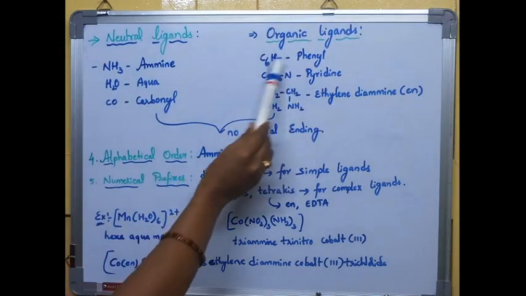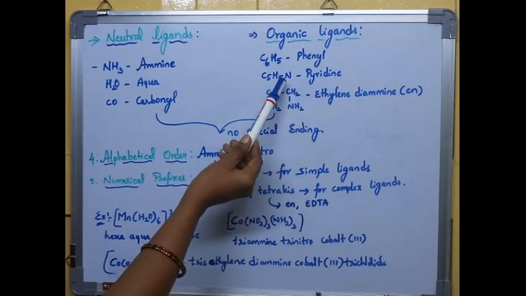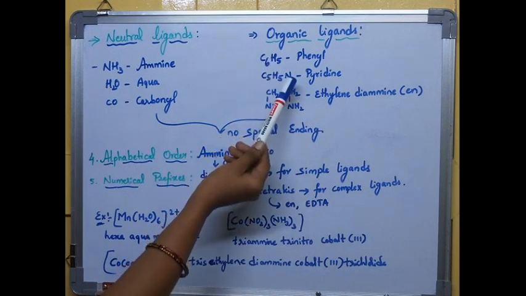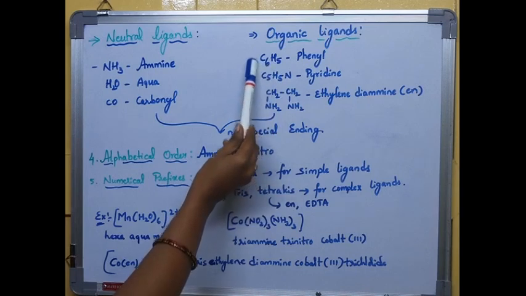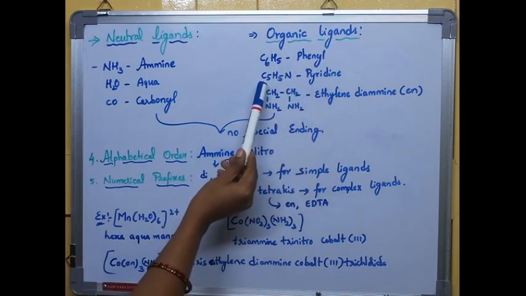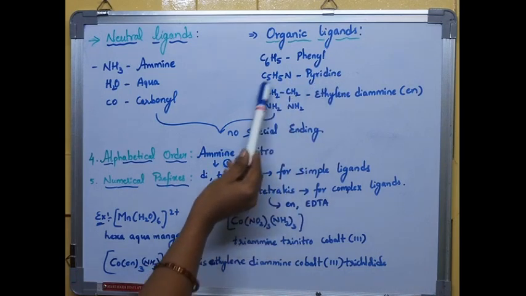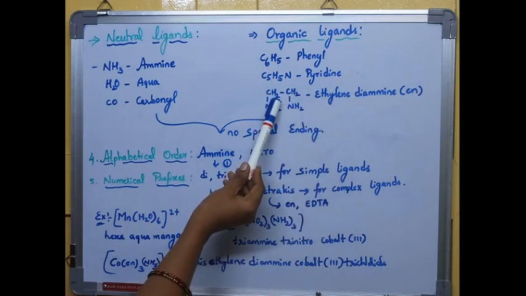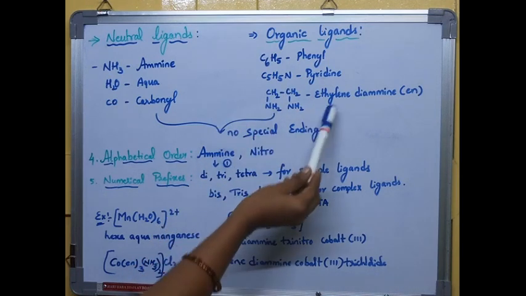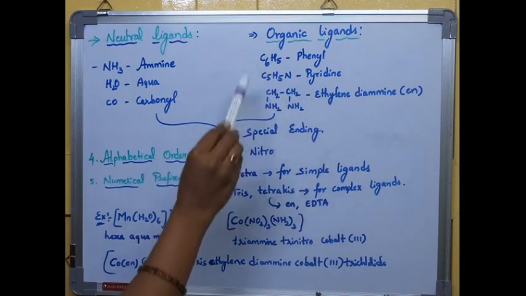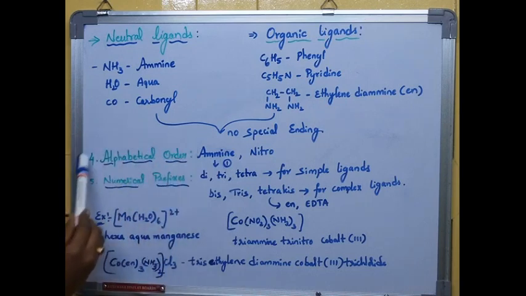But organic ligands, how will you identify? They contain carbon and hydrogen. Organic compounds are made up of carbon and hydrogen nearly. So we can say C6H5 is an organic ligand. C6H5 we name as phenyl. C5H5N we name as pyridine. CH2, CH2, NH2, NH2 is ethylene diamine. We have already seen this as a bidentate ligand. Bidentate, tridentate and tetradentate ligands come under complex ligands. Remaining all come under normal simple ligands. Next, coming to alphabetical order.